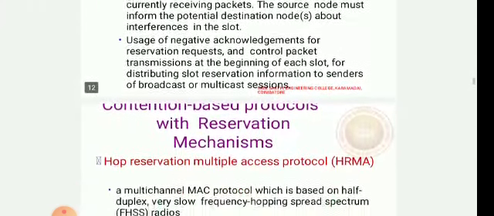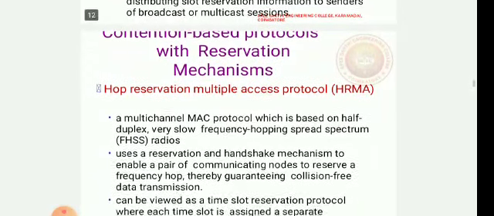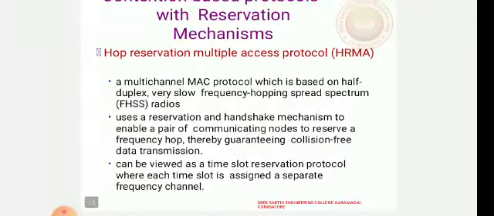Now the next type we are going to see is the hop reservation multiple access protocol, HRMA. It is a multiple channel MAC protocol based on half duplex, very slow frequency hopping spread spectrum, FHSS, radios. It uses a reservation and handshake mechanism to enable a pair of communicating nodes to reserve a frequency hop, thereby guaranteeing collision-free data transmission.